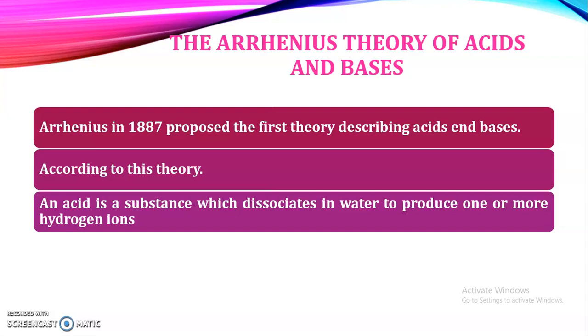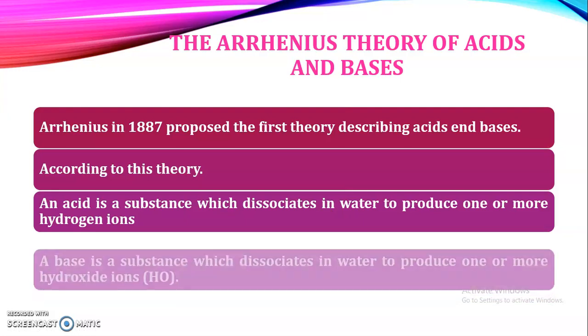As soon as we add the acid into the water, it dissociates and produces one or more hydrogen ions. That is nothing but the definition of the acid. It means they only produce H+ ions in the aqueous solution. Aqueous is nothing but water. So according to Arrhenius, an acid is a substance which dissociates in water and produces one or more hydrogen ions.